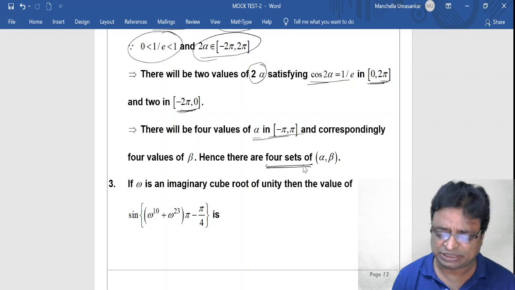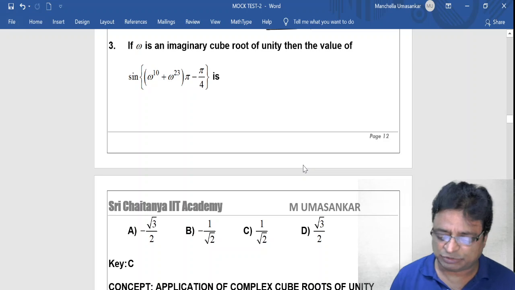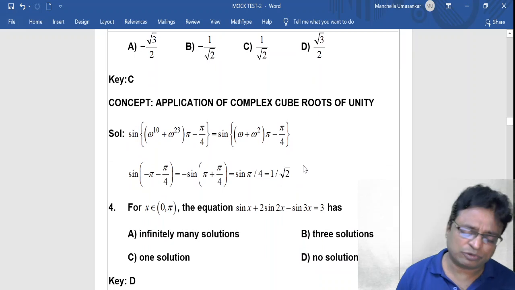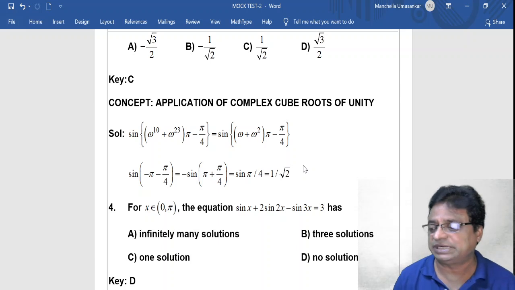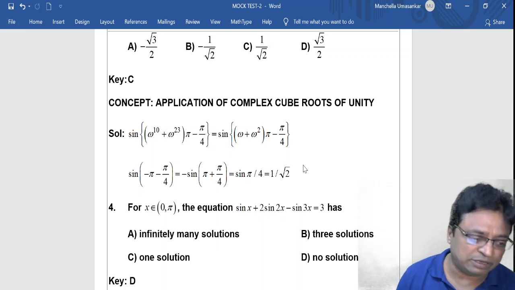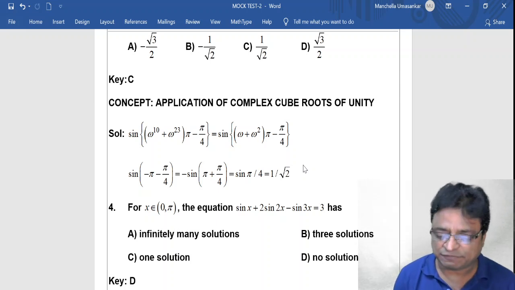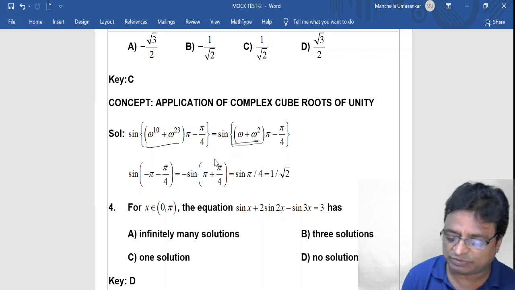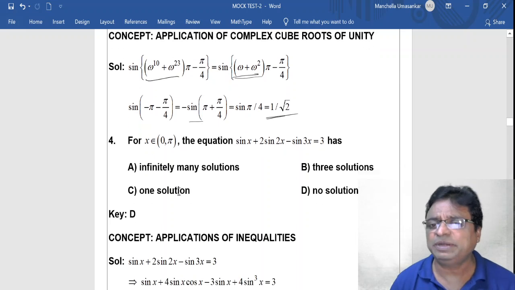Now coming to the third question. See, it is also complex numbers versus trigonometry, and omega is a complex cube root of unity. Very simple. This is an application of complex cube roots of unity. Several questions on complex cube roots of unity, you may expect in quadratic equations, in progressions, in binomial coefficient expansions, and sometimes in determinants, etc. Since omega is a cube root of unity, you simplify this, you will get 1 plus omega square, but 1 plus omega square plus omega plus omega square is equal to minus 1. You substitute it and simplify, you will get the answer as 1 by root 2. This is a straight question. Now coming to the fourth question.